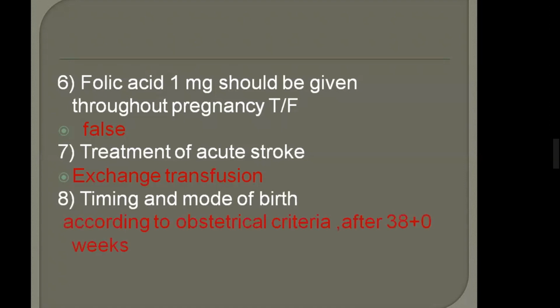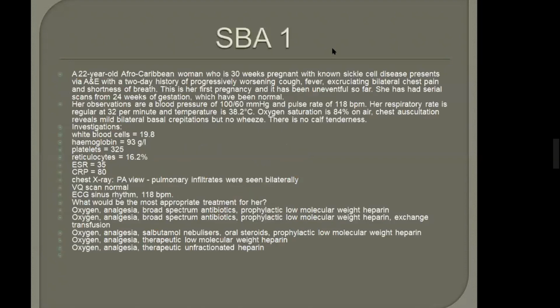Okay, girls. There is one SBA, only one SBA. It's very long. I think it is not proper. Okay, omit this MCQ. Forget it. I will post it in the group.